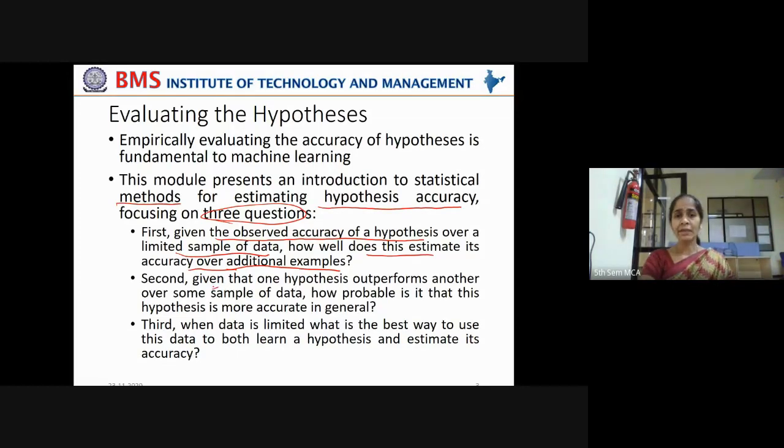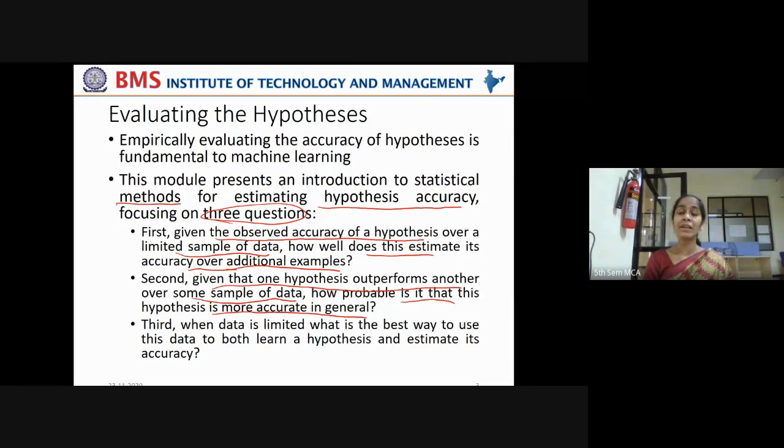And second, given that one hypothesis outperforms another over some sample of data, how probable is it that this hypothesis is more accurate in general? Now you have formulated two hypotheses. You also observe that one hypothesis is performing better than the other. Now, does this better performing hypothesis generalize well to the unseen data? That is also a question.